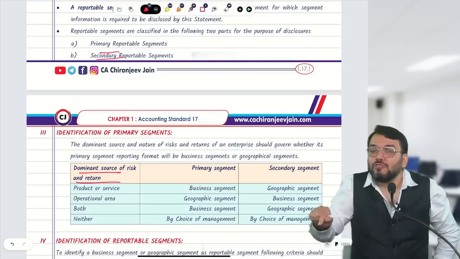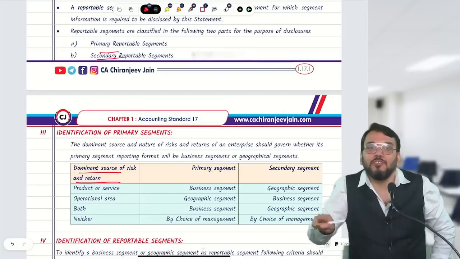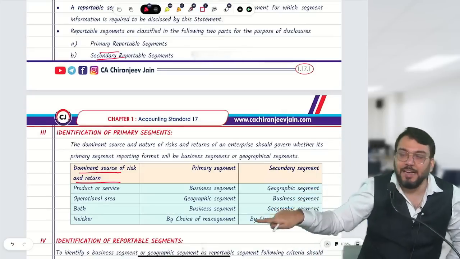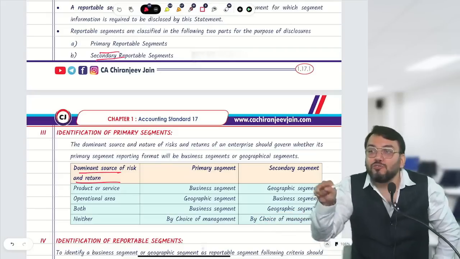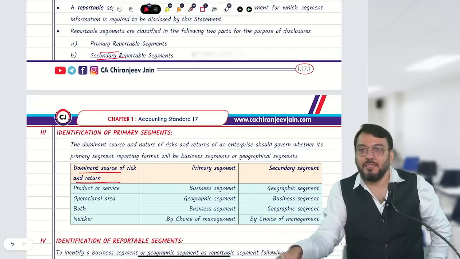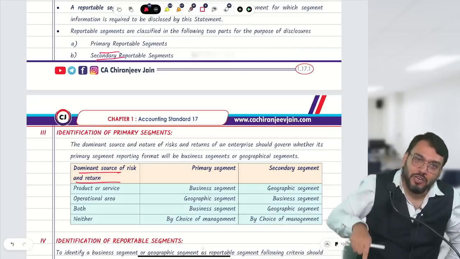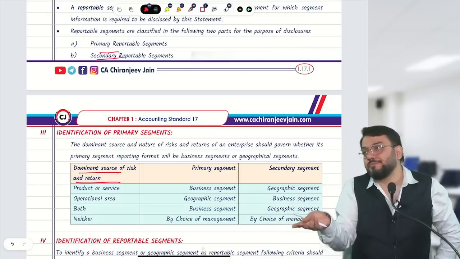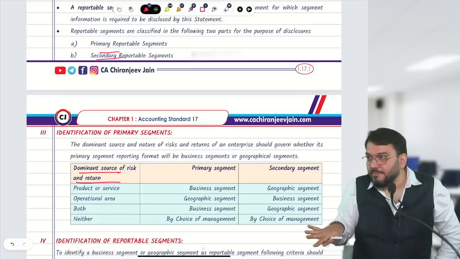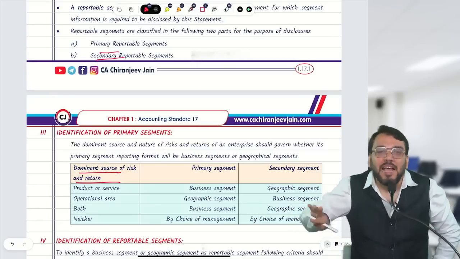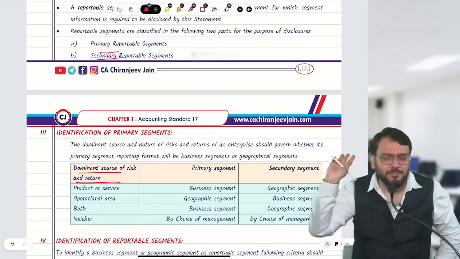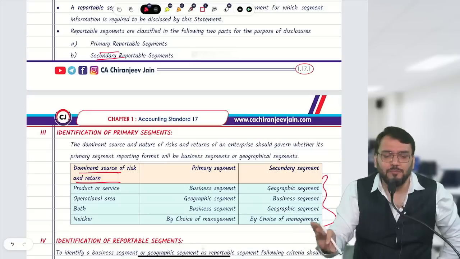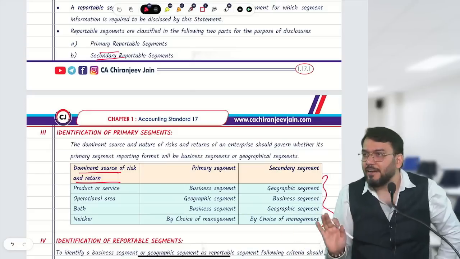If it is product, then business segment will be primary, geographical segment secondary. If it is location, then primary will be geographical, secondary will be business. If both are dominant, then it can be either as per the choice of management, as per the information given in the question.